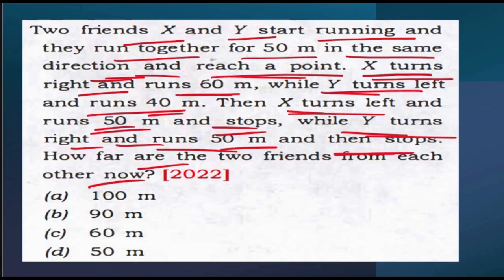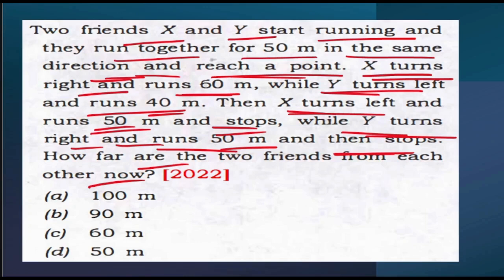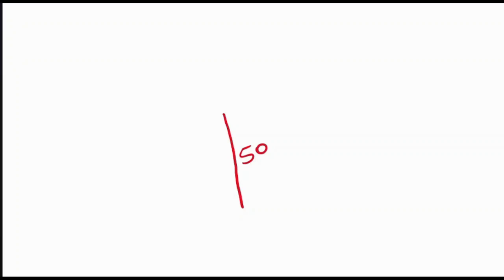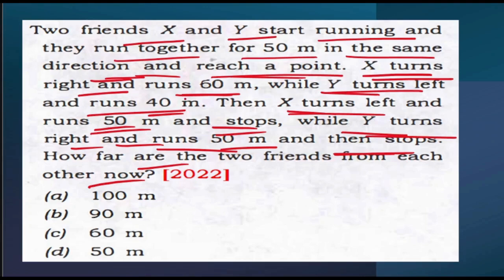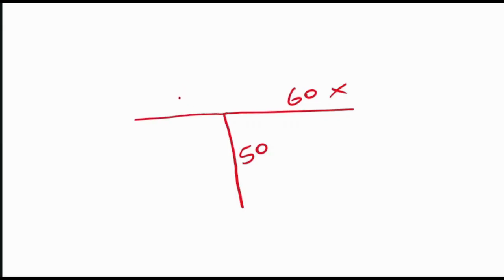They have not mentioned in which direction they initially ran, correct? They only said that 2 friends X and Y start running and they run together for 50 meters in the same direction and reach a point. So if nothing is given, let's assume that they ran towards the north direction only. Then X turns right and runs for 60 meters. So this is X. What else? Y turns left and runs for 40 meters. So this is Y.